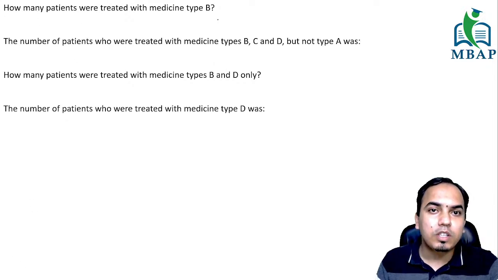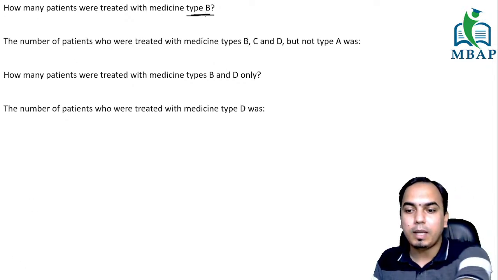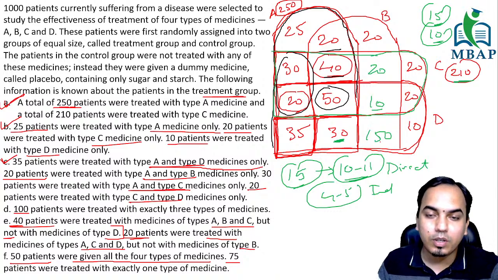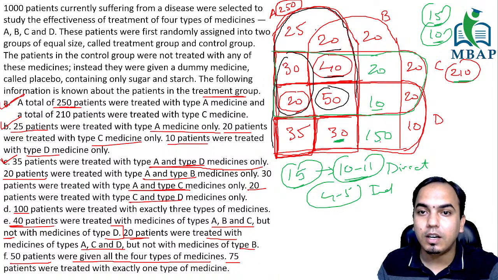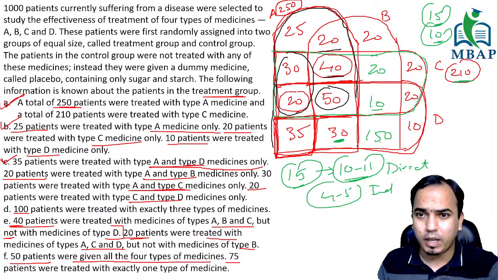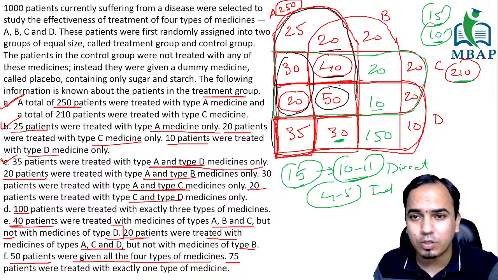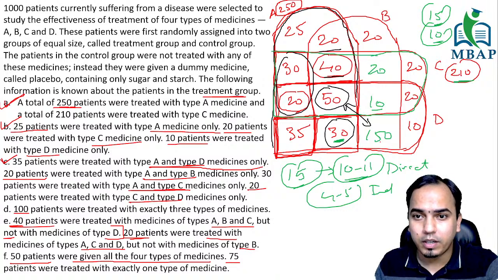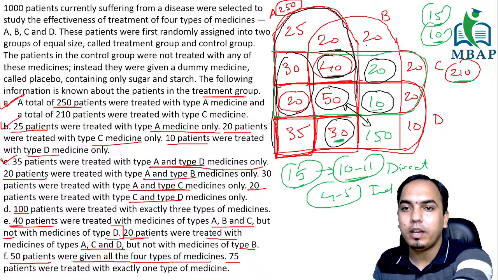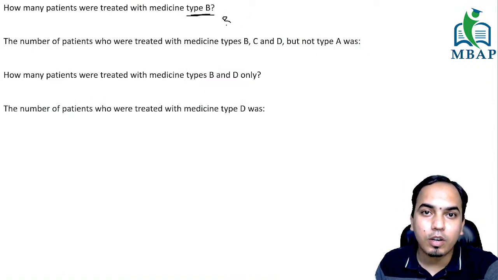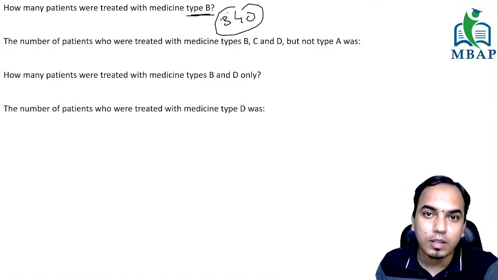So how many patients were treated with medicine type B? Type B medicine is this. So for type B, you just have to do a quick addition. If you see, this is 150, this is 50, which is 200, and this becomes 250. This becomes 300 and 340. That means the answer for the first question is 340.